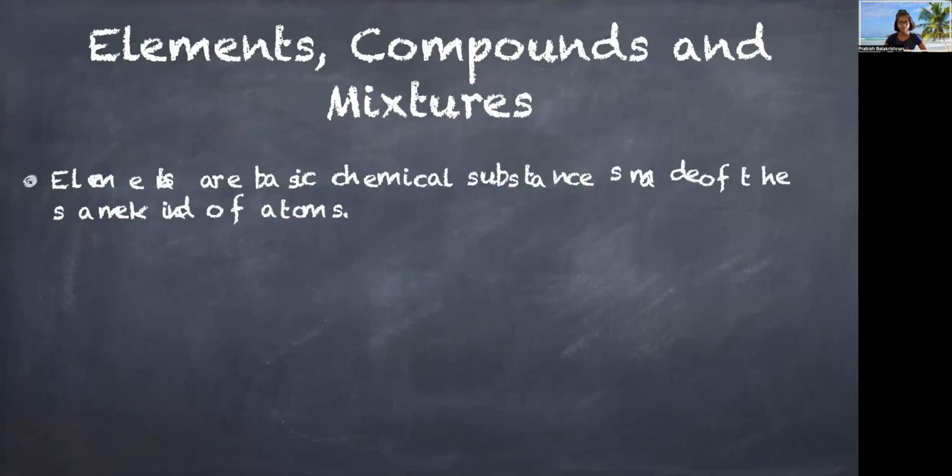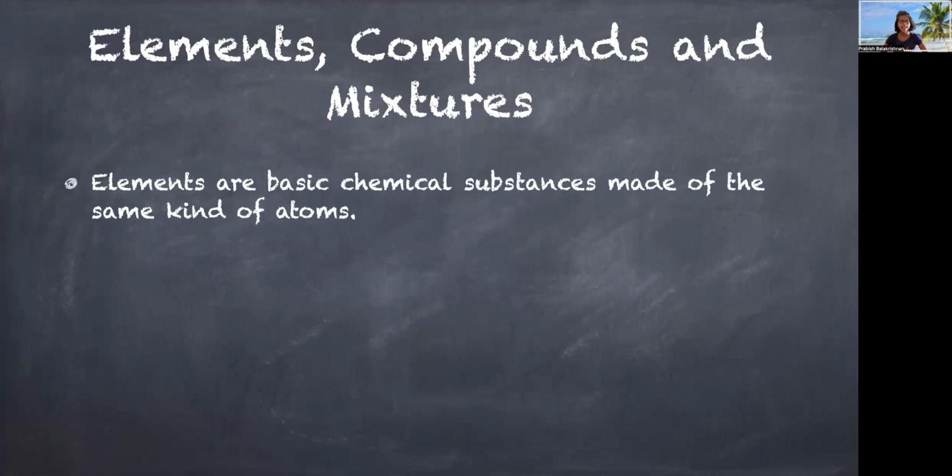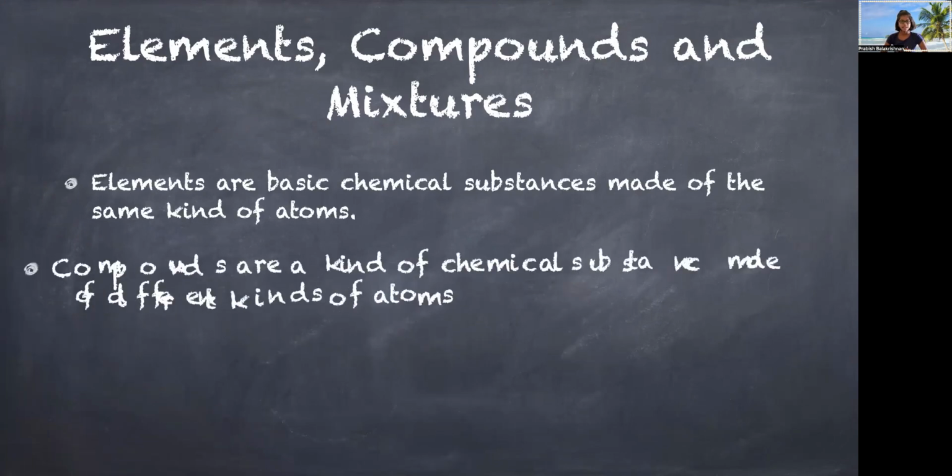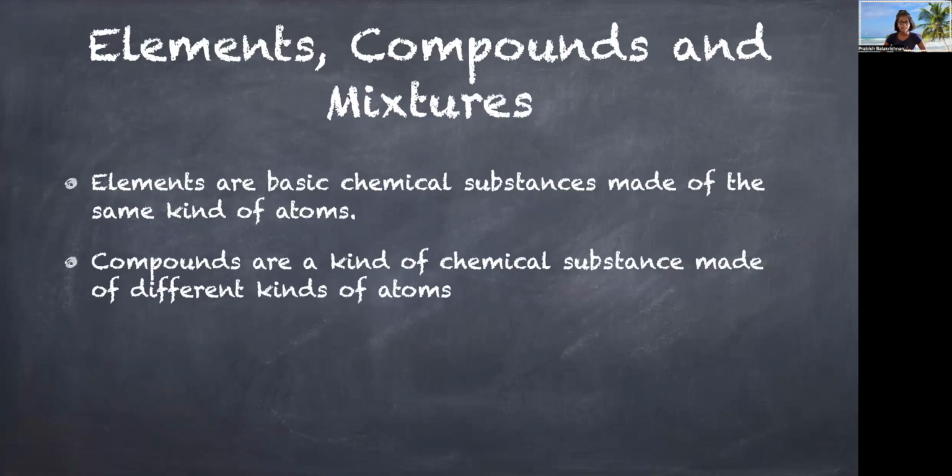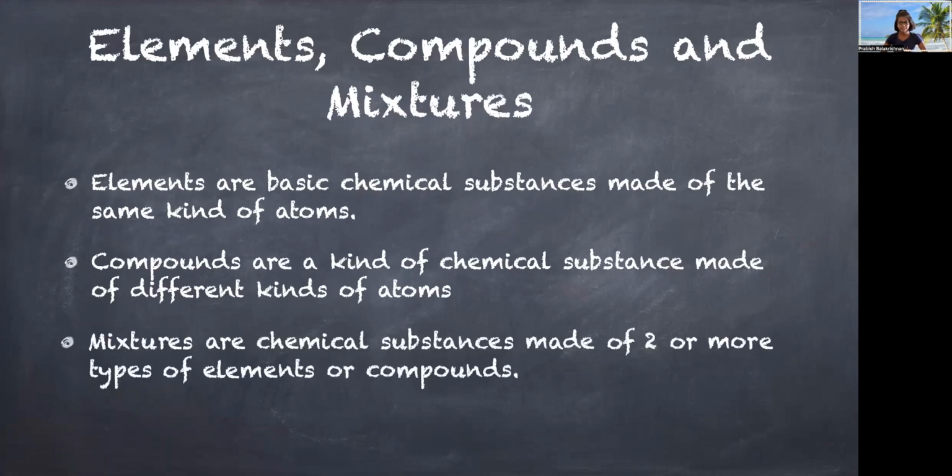Elements, compounds and mixtures. Elements are basic chemical substances which are made of the same kind of atoms. Compounds are a kind of chemical substances made of different kinds of atoms. Mixtures are chemical substances made of two or more types of elements or compounds.